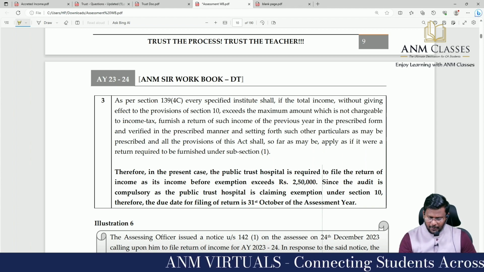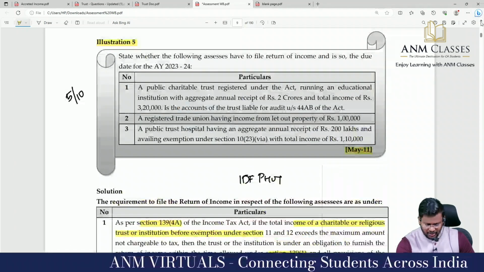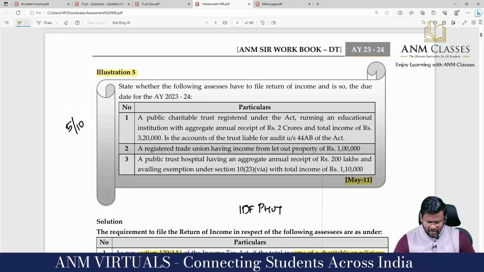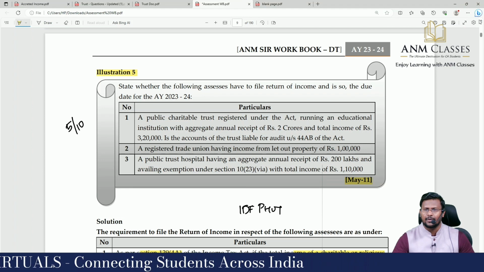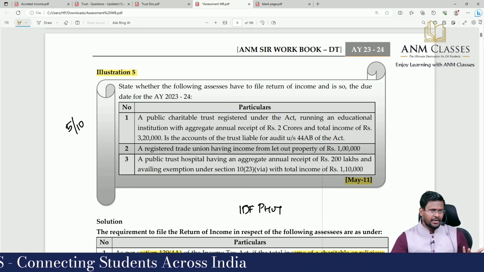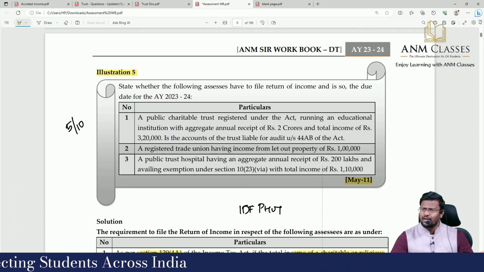I'm moving to the third part. I'm reading the second part of the question for your connectivity. A registered trade union having income from let out property of how much lakh? 1 lakh, which is less than the basic exemption limit. So, no need to file the return of income.